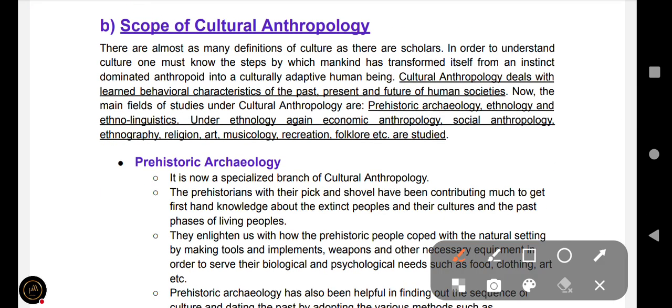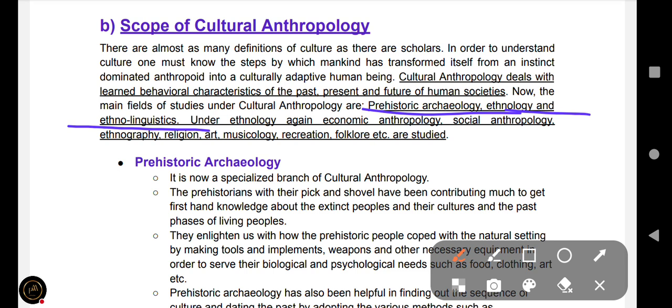And next is the scope of cultural anthropology. This cultural anthropology deals with learned behavior characteristics of past, present, and future of human societies. Okay, and prehistoric archaeology, ethnology. This cultural anthropology has the main fields of prehistoric archaeology, ethnology, and ethnolinguistics.